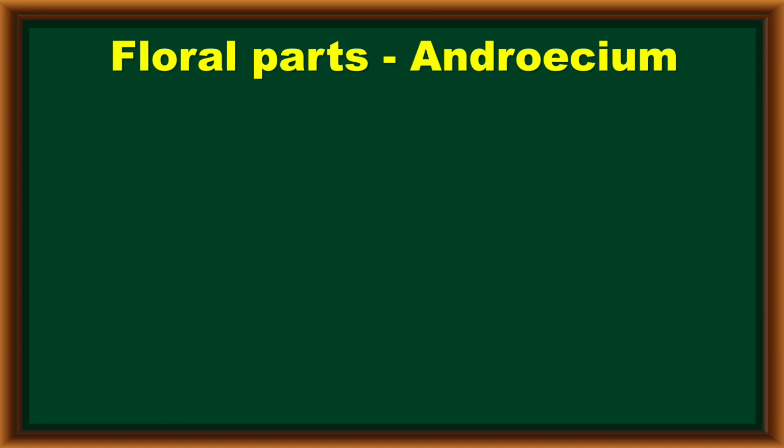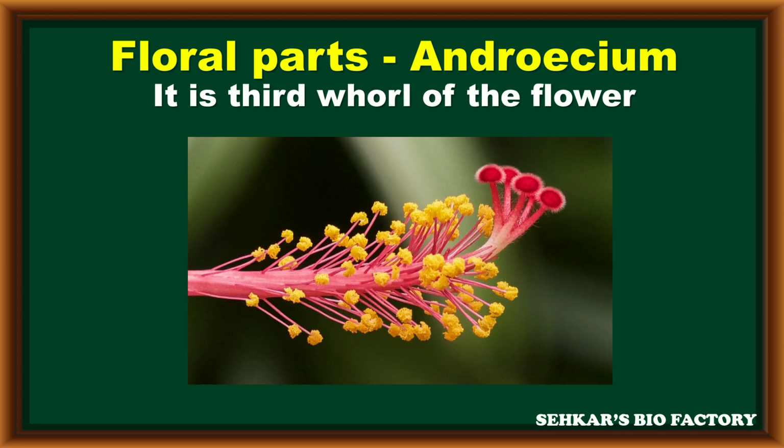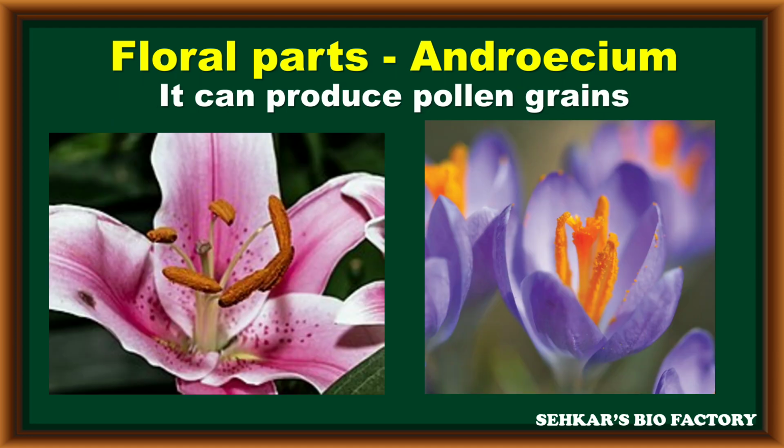Coming to the third part of the flower, the androecium. The group of stamens present in a flower is called the androecium. It is considered the third whorl in a flower. These stamens are the male reproductive structures in the flower, and they produce a large number of pollen grains during sexual reproduction.